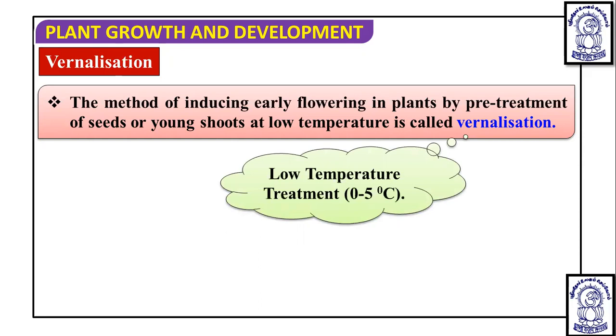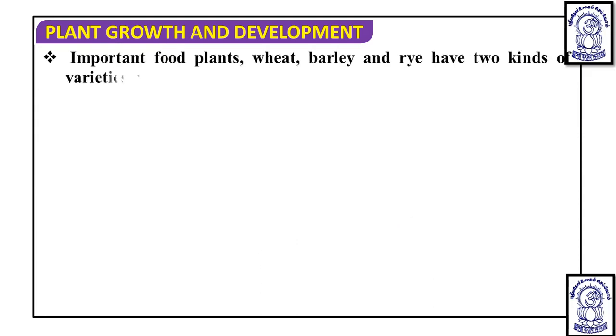So the low temperature treatment is 0 to 5 degrees Celsius. Now, important food plants like wheat, barley, and rye have two kinds of varieties. Many plants do not come to flower before they experience a low temperature. These plants remain vegetative during the warm season, receive a low temperature during the winter, grow further, and then bear flower and fruit. So when the winter requirement is over, only then are they going to flower. The requirement of low temperature prevents early reproductive development.